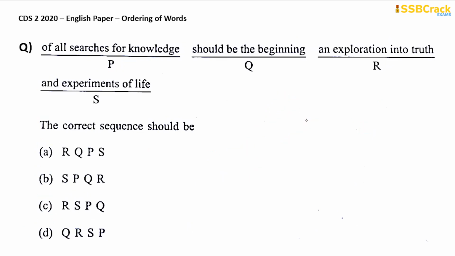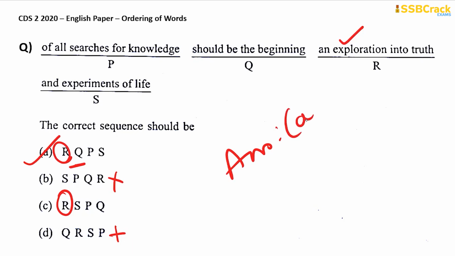Next one. Of all searches for knowledge should be the beginning and exploration into truth and experiments of life. We will start with R here. An exploration into truth, and there are two combinations with R, A and C. Okay, so we have to cross out B and D here, and we will start with R here. An exploration into truth should be the beginning, so RQ should be the beginning: of all searches for knowledge and experiments of life. So RQPS, here it should be your answer, option A.